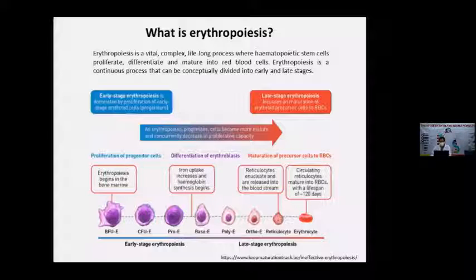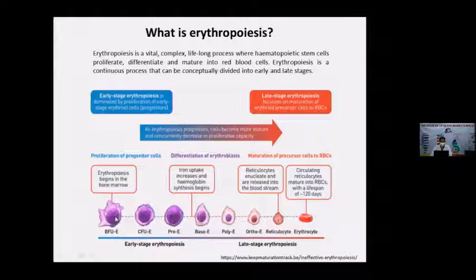Erythropoiesis is a continuous process that can be conceptually divided into early and late stages. In early stage erythropoiesis, these cells proliferate more, and they don't go into the maturation state. The maturation state starts when cells come into the late stage erythropoiesis. The early progenitor cell of erythropoiesis is the burst forming unit erythroid, and erythropoiesis begins from these cells.